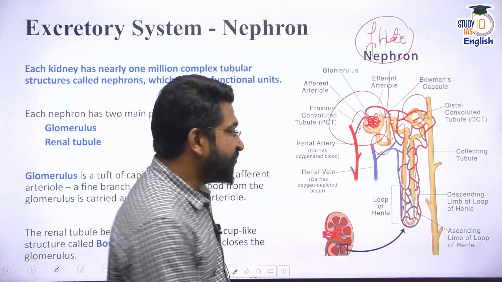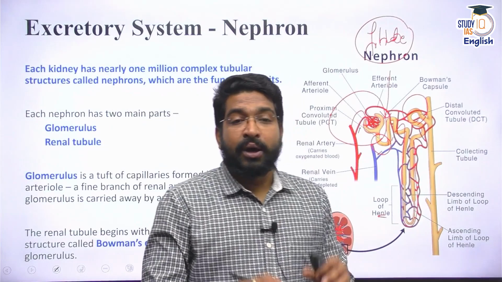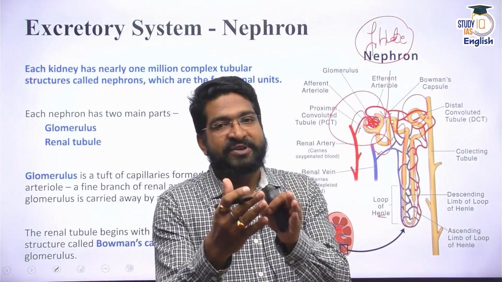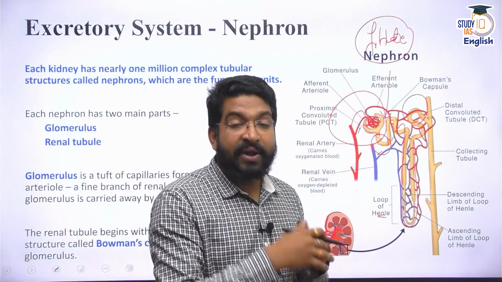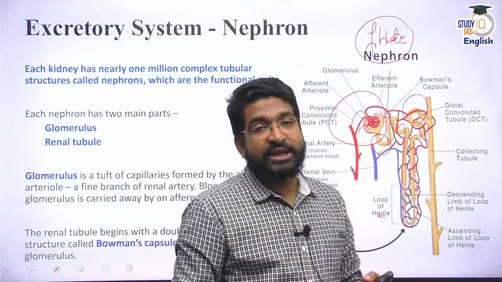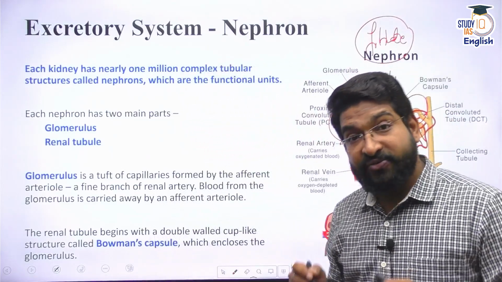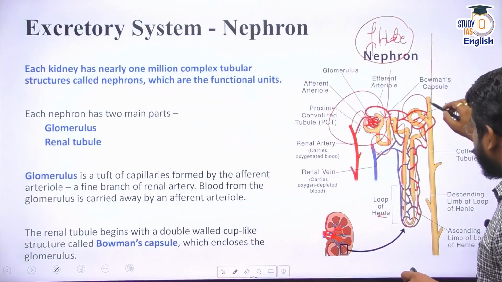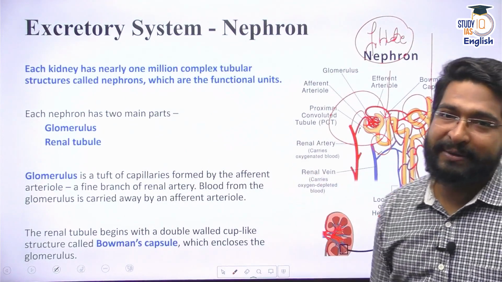Similarly, in the descending and ascending loop of Henle, excess water which has been captured in the filtrate is given back to the blood vessels, and other secretions and reabsorptions take place in the loop of Henle as well. And the final filtrate passes from here and enters the ureter.